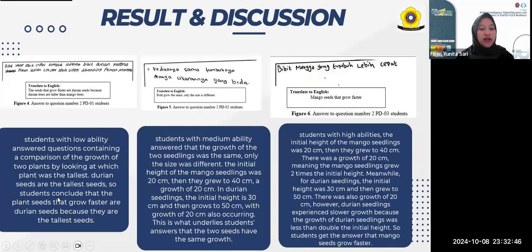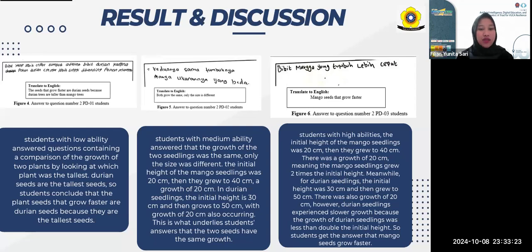The following is an analysis of student tests for question number 2. Based on figure 4, a student with low ability answered the question containing a comparison of the growth of the 2 plants by looking at which plant was the tallest. Durian seeds are the tallest seeds, so the student concluded that the plant seeds that grow faster are durian seeds because they are the tallest.